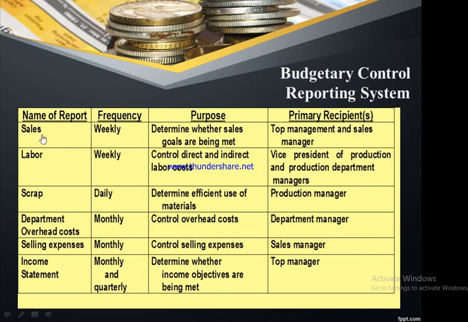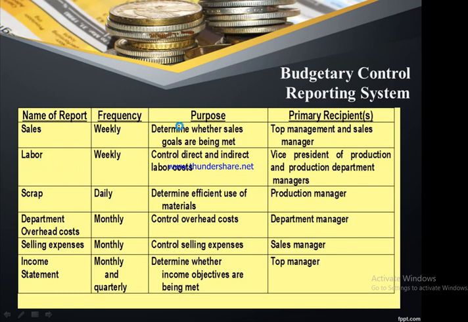So let's understand the first one, the sales report. Sales happens to be one of the revenue generating activities, and when these reports are generated on a weekly basis, the report determines whether the sales goals have been met. With the help of these reports, the top management and the sales managers understand whether, if the firm is able to achieve the weekly sales, they will achieve the final objectives, that is the monthly sales target or the quarterly sales target, and if that is achieved, then obviously the profitability for that particular quarter is going to be enhanced.